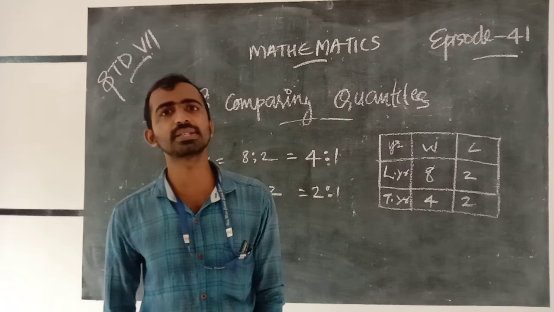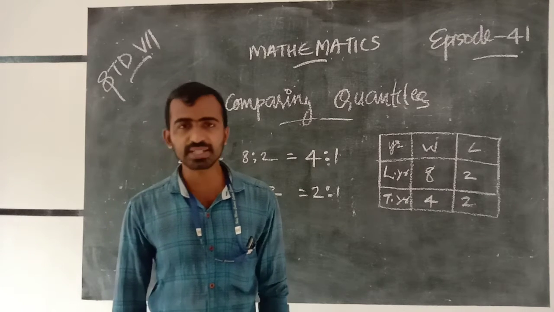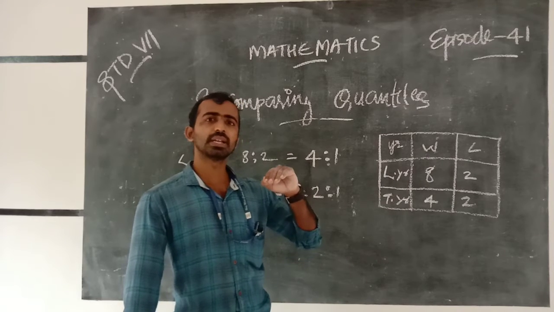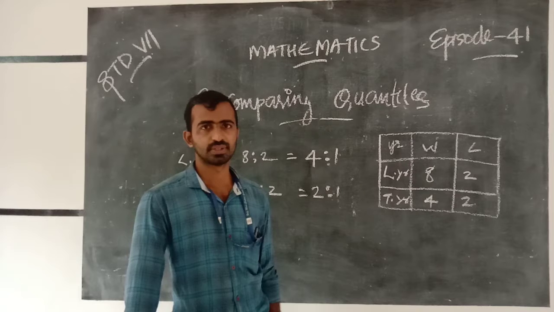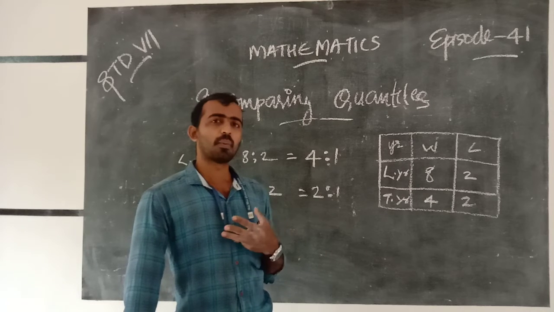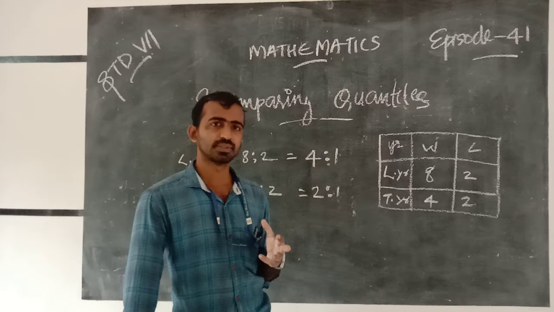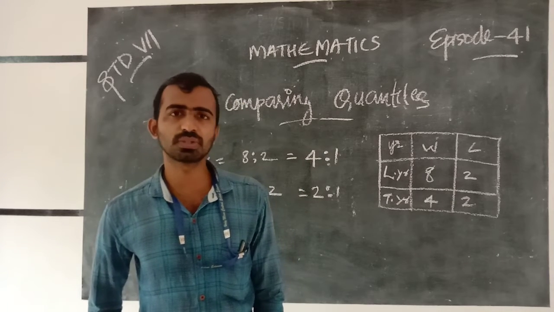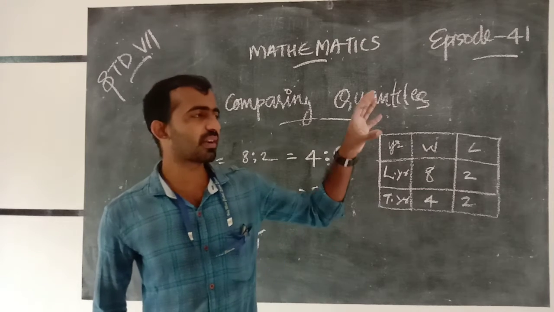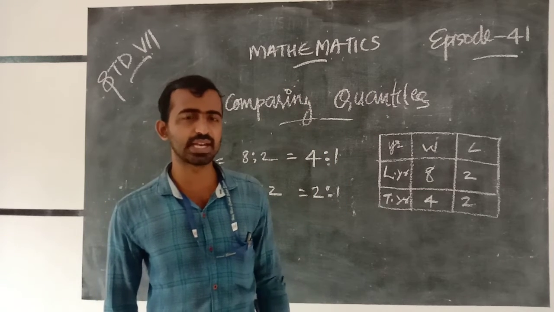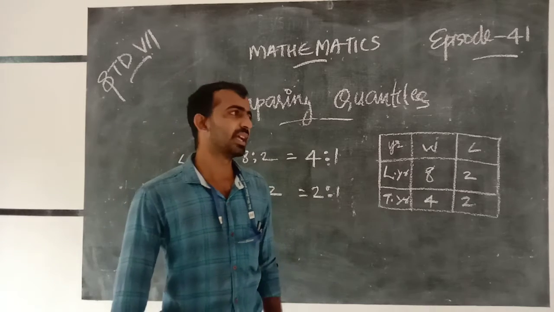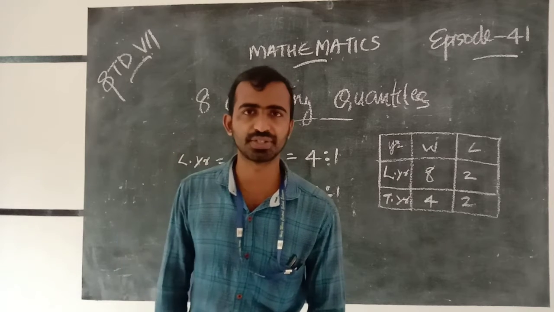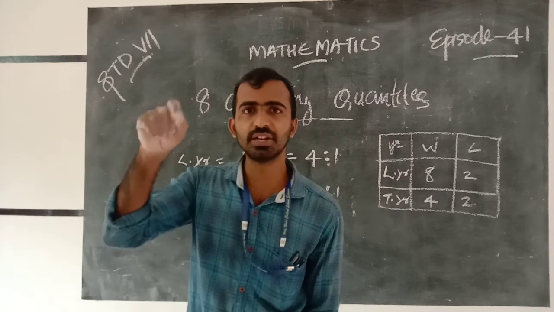For example, Raju's mother's height and Raju's house height. When we draw a pictorial representation on paper, we do not draw the correct height, we just draw and denote the height.